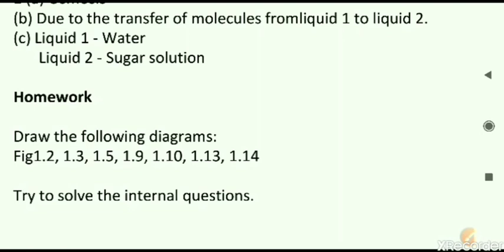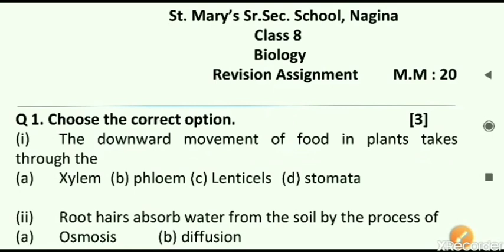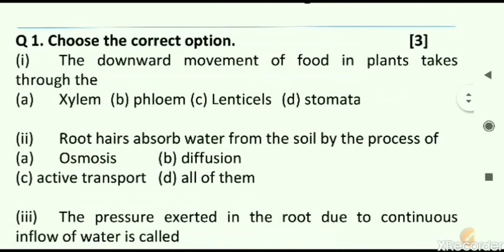We will now be moving on to the revision test. So here is the revision test paper, the assignment for you to solve for chapter number 1. The maximum marks are 20. The questions I will read for you.